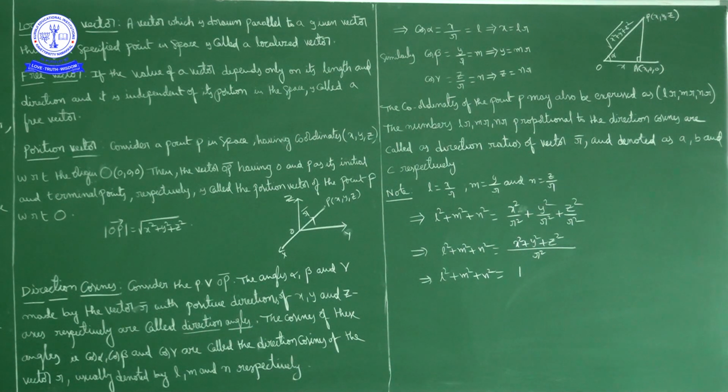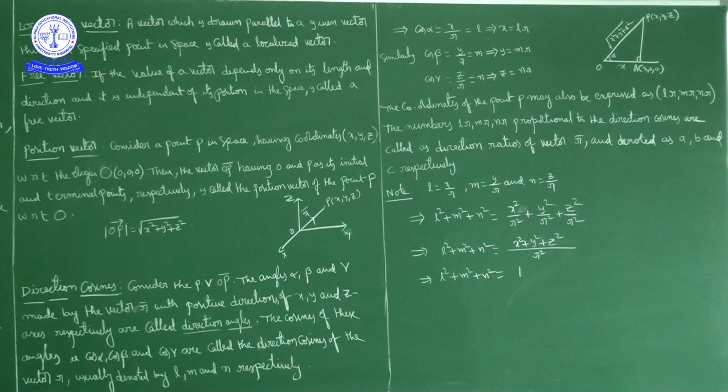Now the cosines of these angles, cos alpha, cos beta, cos gamma, are called direction cosines. Generally we will denote direction cosines by L, M and N. Now if you observe, what is cos alpha?